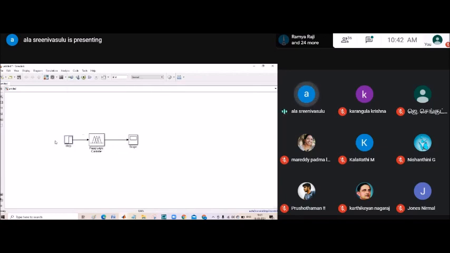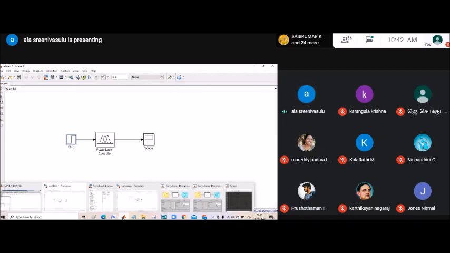So like this we can input the data. Now in this one, let me show the model.